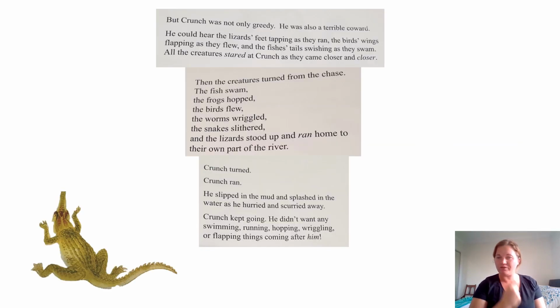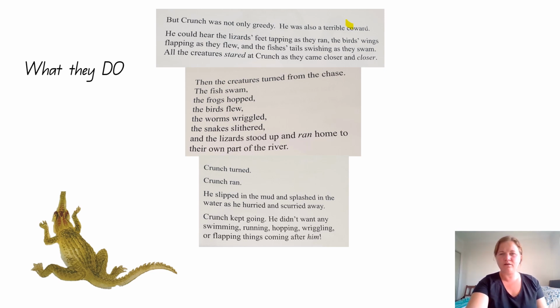Let's have a look at what the author has written in the story. But Crunch was not only greedy, he was also a terrible coward. I can see the word there, coward. When someone's being a coward, it means they're a little bit of a scaredy cat. They're frightened of something.